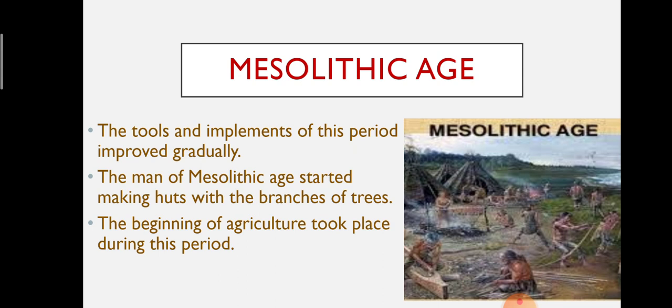Meso means middle, lithic means stone: Middle Stone Age. The tools and implements of this period improved gradually, something better than the Paleolithic Age. Man started using horns and bones in addition to stone tools.